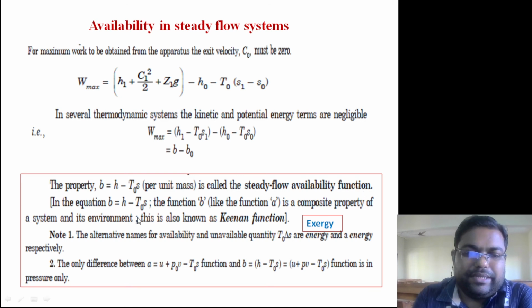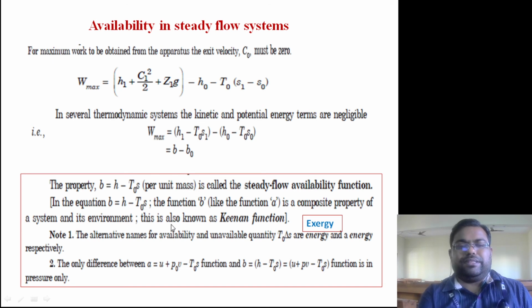B is basically a composite property: it involves the specific enthalpy and the atmospheric temperature, so it is a composite property of the system and its environment. This is also known as the Keenan function.